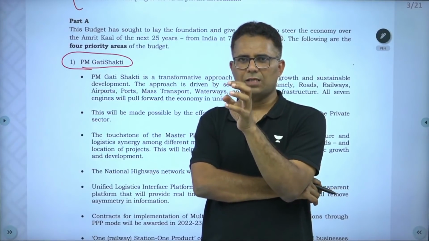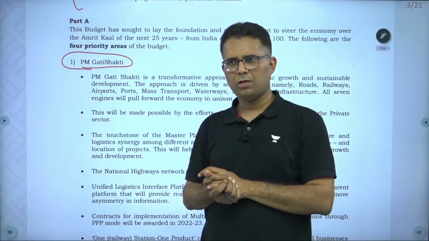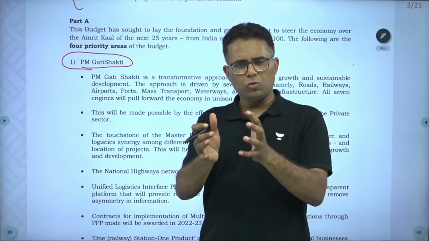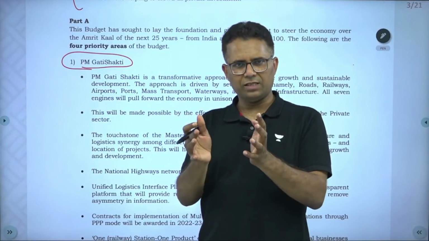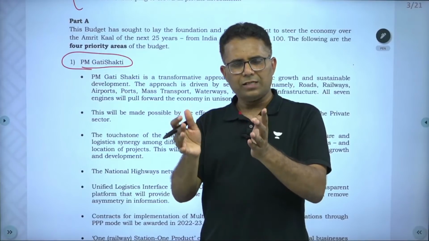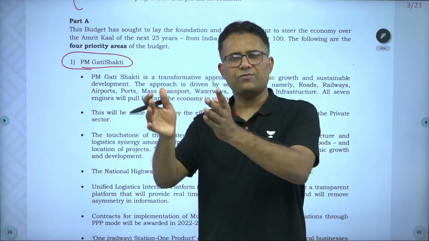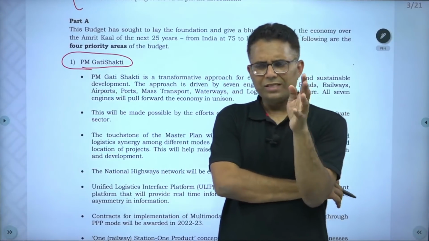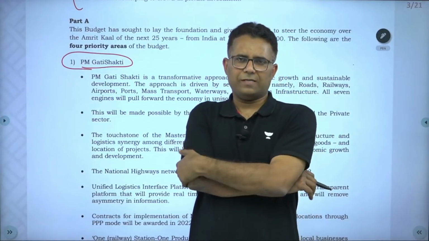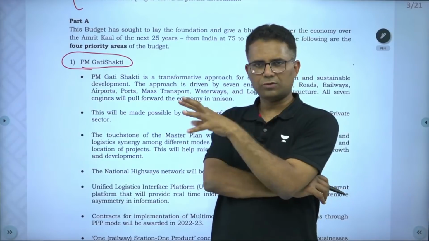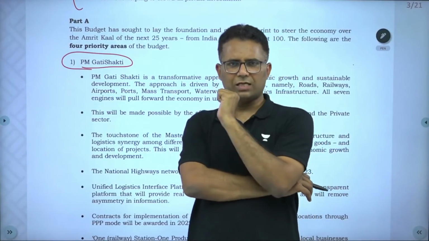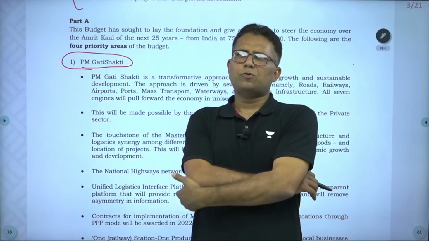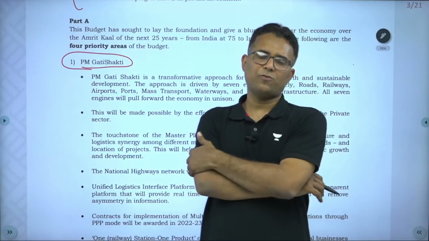PM Gati Shakti is a digital platform which is going to connect 16-17 ministries, and coordinate efforts from the different ministries so that there is a planned development of the different infrastructure sectors. For example, why is this needed for India? What's the logic behind it? We always talk about intermodal connectivity, multimodal connectivity, connecting road, railways, airports, ports. So why is there too much focus on PM Gati Shakti?